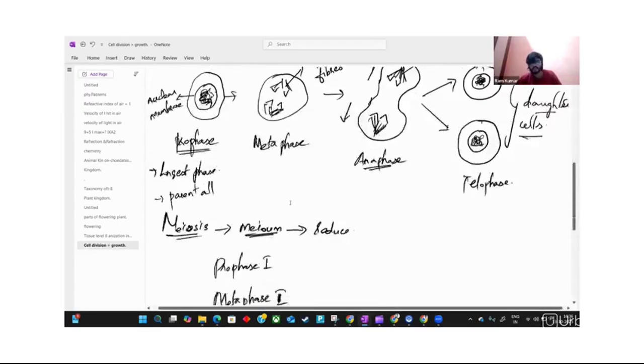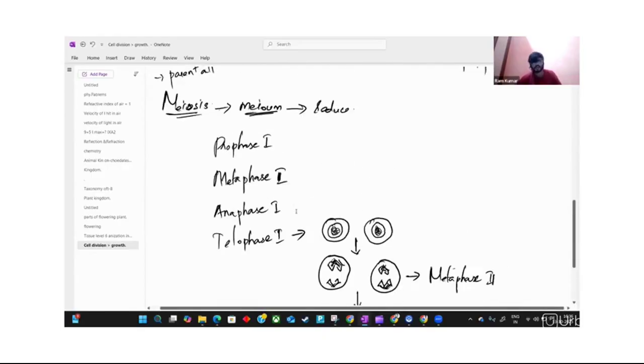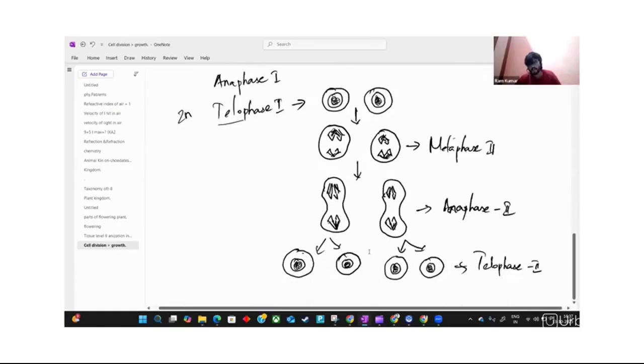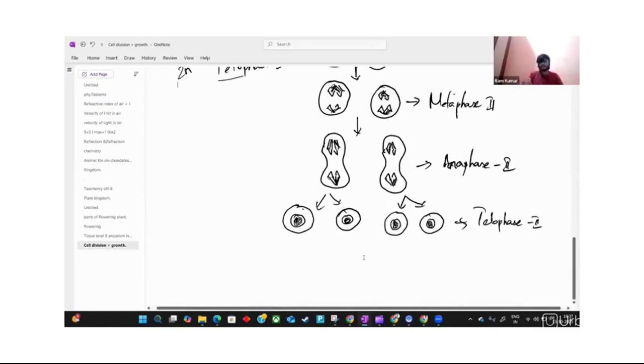But in meiosis, in prophase 1 the parent has 2n chromosomes, and at telophase 1 the daughter nucleus still has 2n. After telophase 1, it undergoes metaphase 2, anaphase 2 and telophase 2.